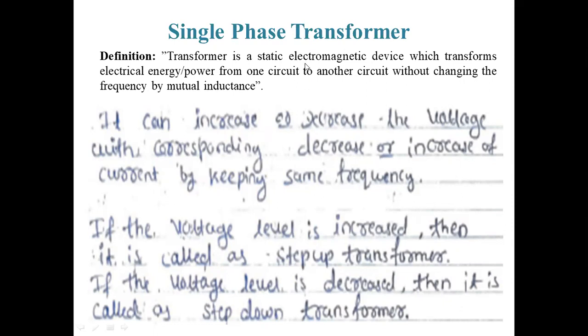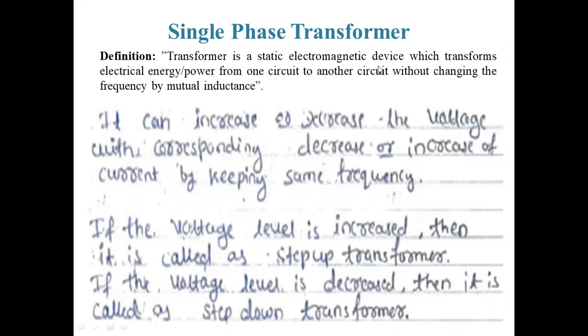So electric current we are passing here, and the magnetic field is produced in that one. So we call this an electromagnetic device. It is not rotating or moving, so it is a fixed one. We are considering it as static.